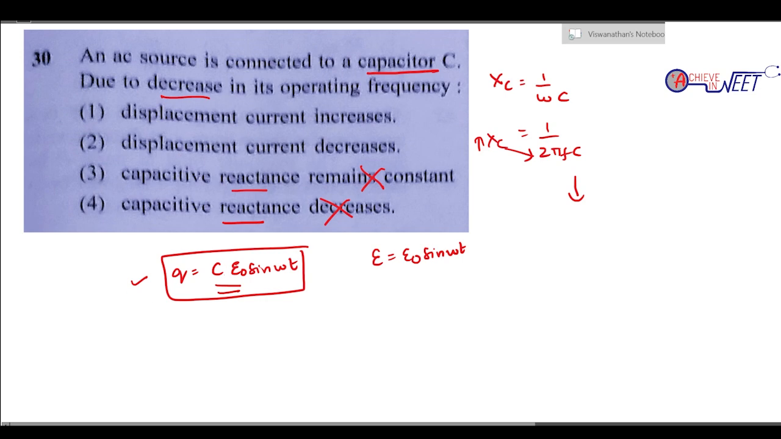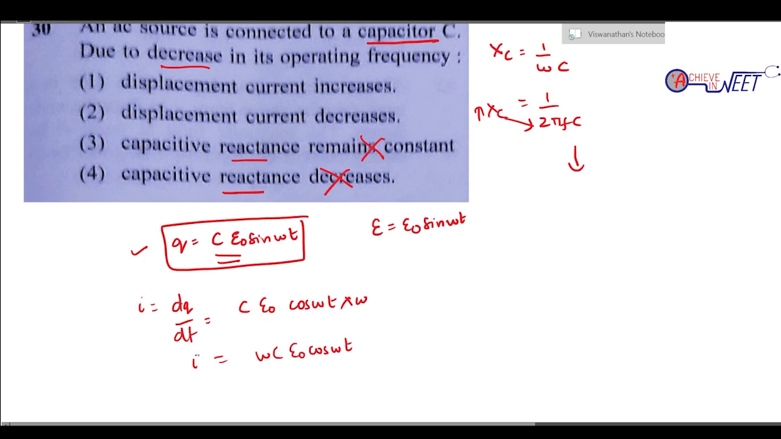So Q is C E naught sin omega t. So what is I? I is dq by dt. Differentiate this: d by dt of Q is C E naught d by dt of sin omega t. Differentiating sin gives cos, and with respect to time, omega t gives omega, so you have omega C E naught cos omega t.